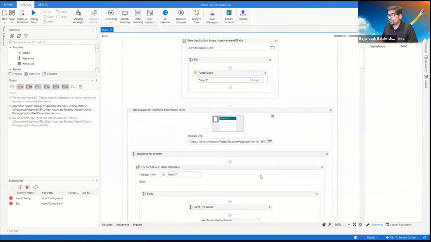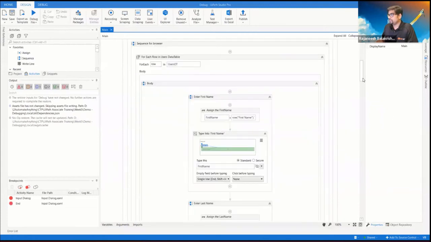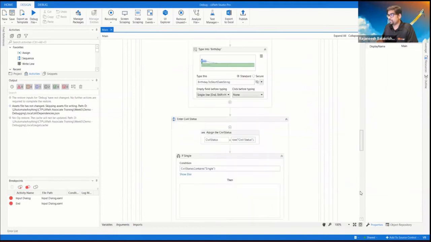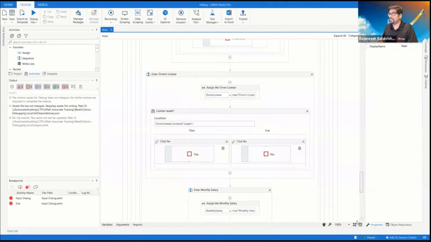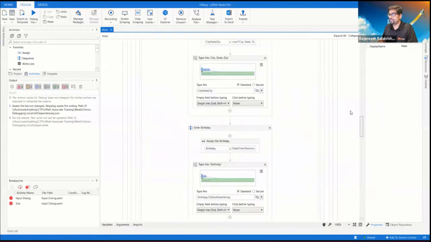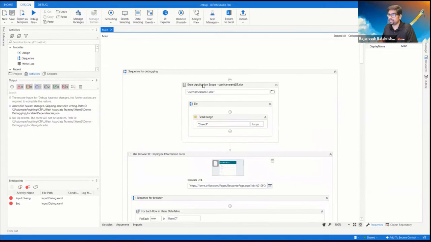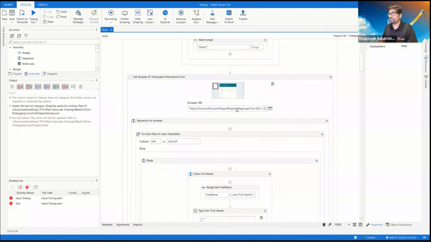Okay, so let me open a sample exercise which opens the UI demo application and enters all these options, and which has the error here. It just gets all the employee information from an Excel file and then opens a browser. So let us open this browser and see what it is.